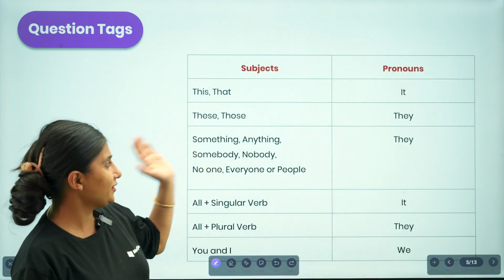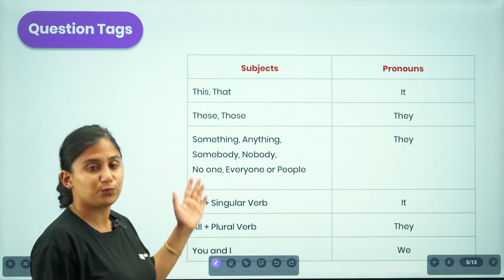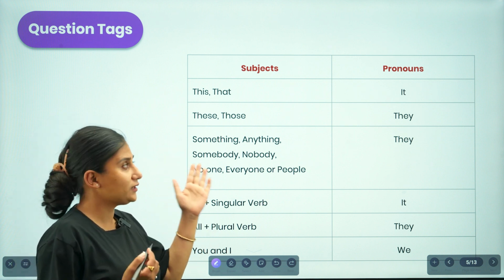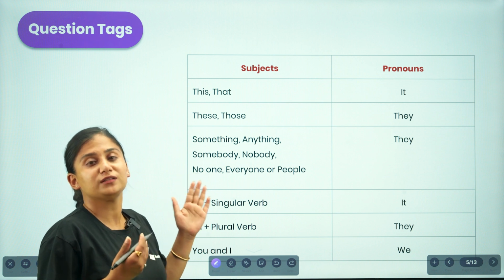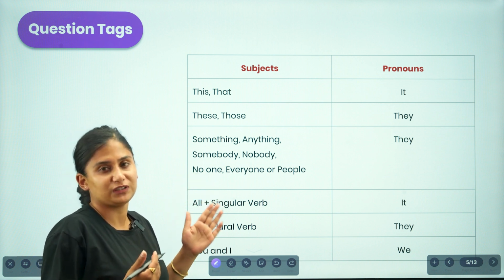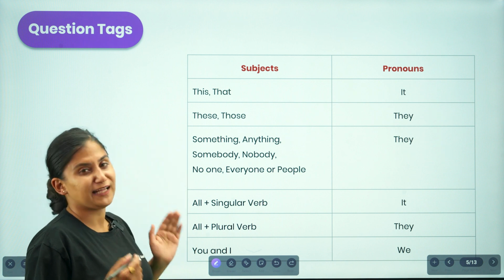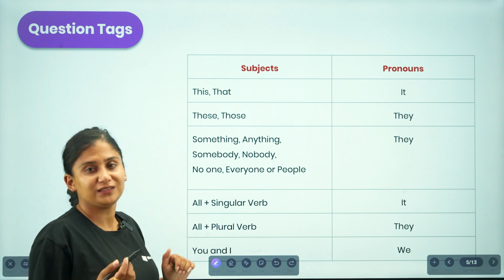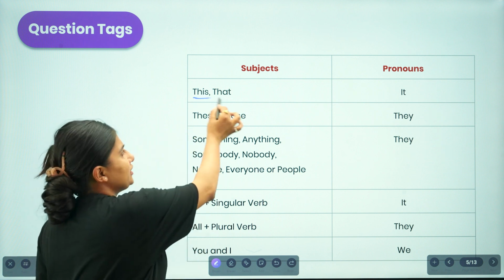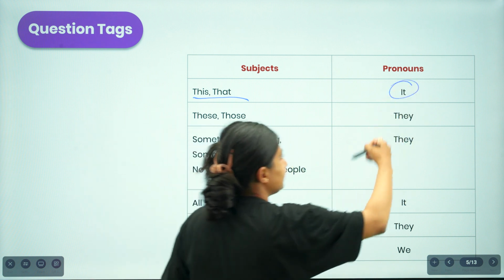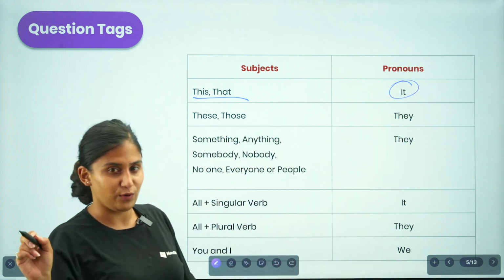So now here in this table, the subjects that are to appear in our statement are provided, and the pronouns that you are supposed to use if these sorts of subjects appear. First let us start with "this" and "that". If your statement begins with this or that, you are supposed to use "it" as a pronoun in your tag question.